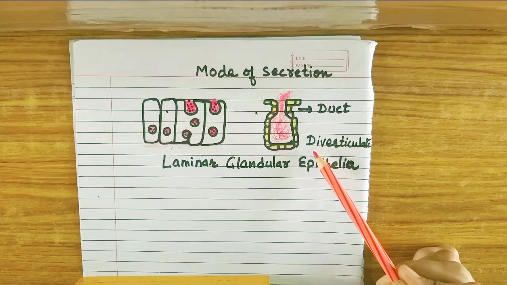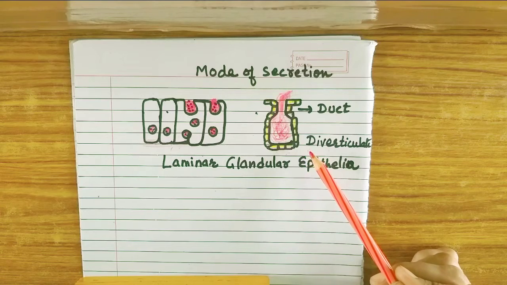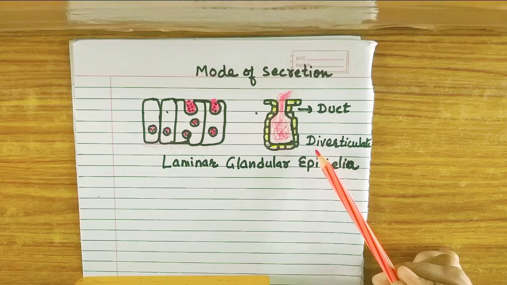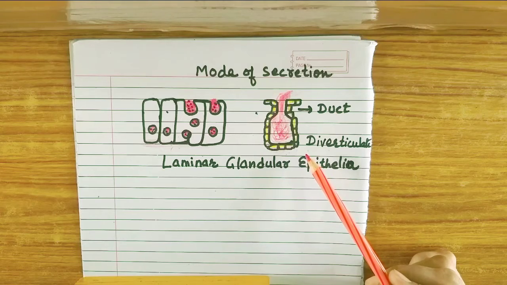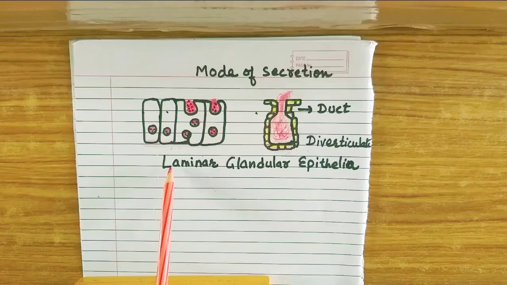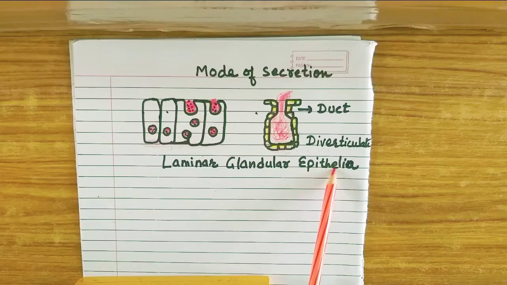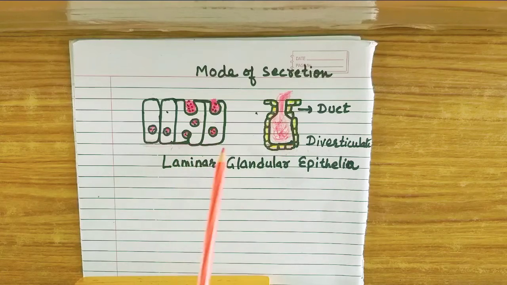While for the exocrine gland, we can give examples of salivary glands, sweat glands, tear glands. These are the endocrine type of glands and exocrine type of glands. So I hope this special type of modified epithelia is clear to you. We have classified exocrine and endocrine glands on the basis of the mode of their secretion.